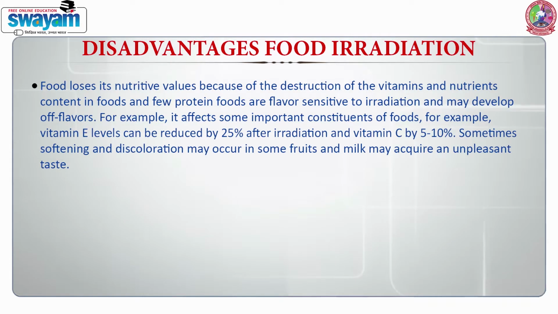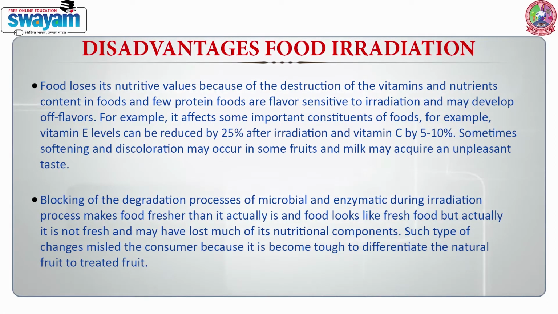For example, it affects some important constituents of food. Vitamin E level can be reduced by 25% after irradiation and vitamin C by 5 to 10%. Sometimes softening and discoloration may occur in some fruits, and milk may acquire an unpleasant taste. Blocking the microbial and enzymatic degradation process during irradiation makes food look fresher than it actually is, and such changes mislead the consumer because it becomes tough to differentiate natural fruit from treated fruit.